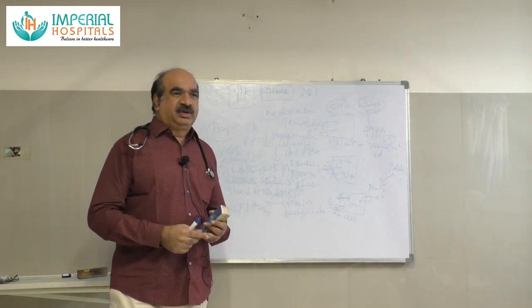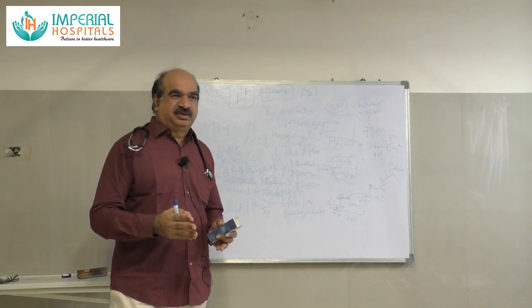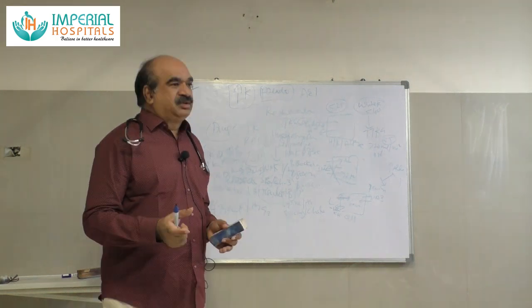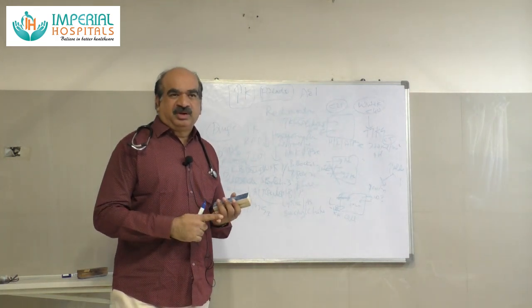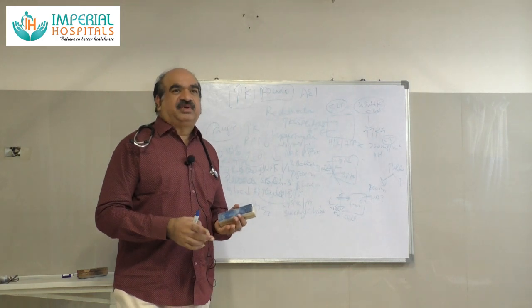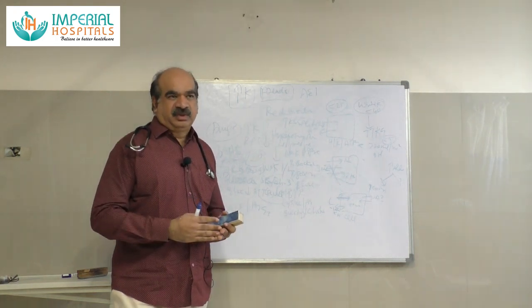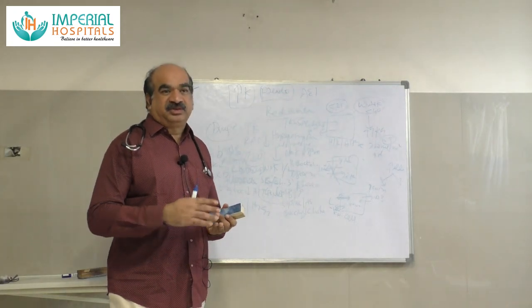We can give an insulin bolus, then a dextrose infusion. 50% dextrose in 50 ml is around 25 grams of glucose. So we'll give bolus insulin followed by 50 ml of 50% dextrose, then followed by a dextrose infusion. Again, maximum action will be around 30 to 60 minutes. That's the second goal, transcellular shift.